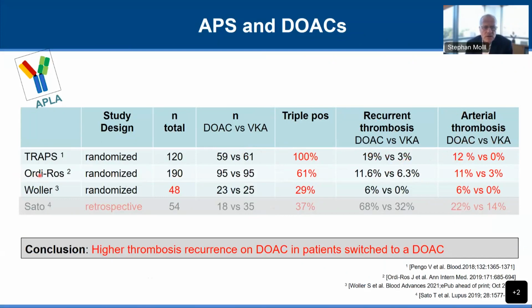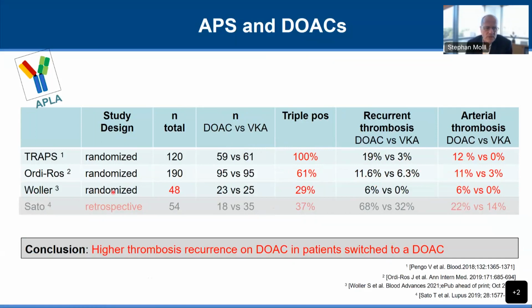The ASTRO-APS trial showed very similarly that there was a higher rate of recurrent thrombosis or of anticoagulation failure in the DOAC group. And again, it was mostly arterial events in the DOAC group. In that study, 2/3 of the patients were triple positive. So again, fairly prothrombotic individuals.